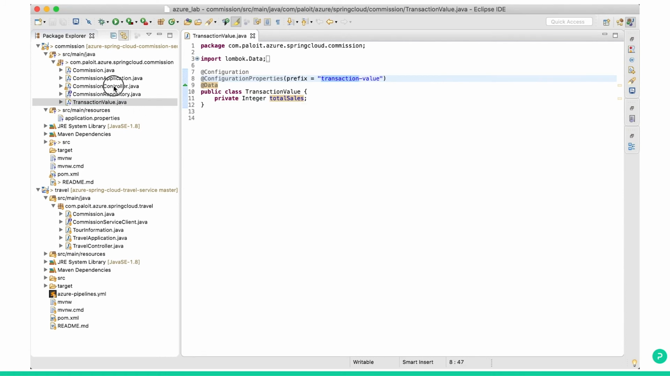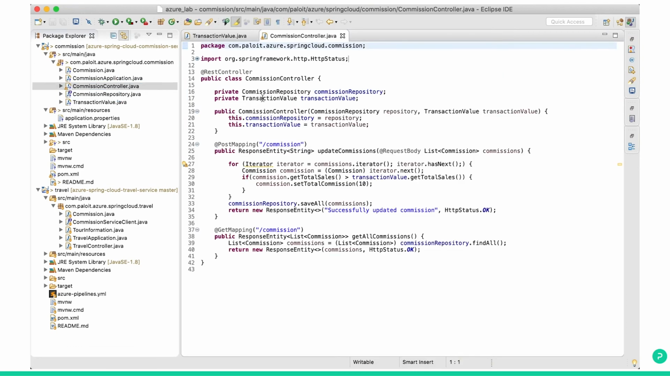Just load this into a simple, normal Java file. Spring will create an instance. This is constructor-based loading. Then transactionValue.getTotalSales, so we'll get total sales.